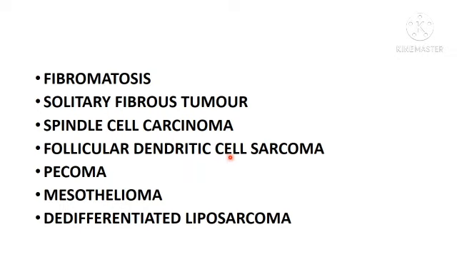Follicular dendritic cell sarcoma, we have CD21 and CD35 positive. PEComa, SMA will be positive. Mesothelioma, CD117 will be negative. Dedifferentiated liposarcoma should be differentiated from dedifferentiated GIST.